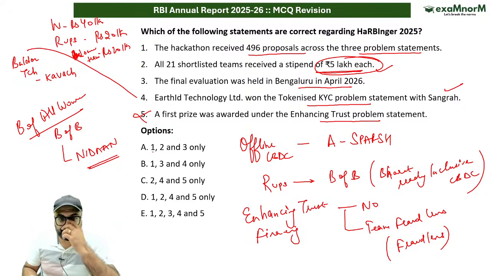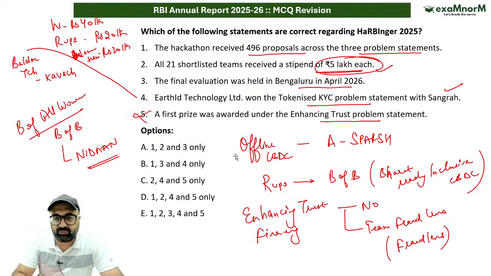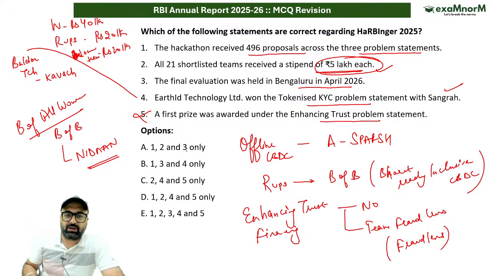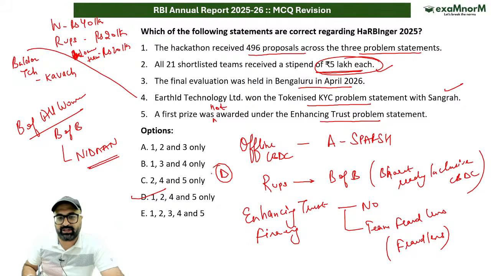First prize was not awarded under enhancing trust problem statement. तो उसके हिसाब से हमारा जो आंसर बनेगा, that will be statement D. Statements 1, 2, 3, 4 are the correct answer.